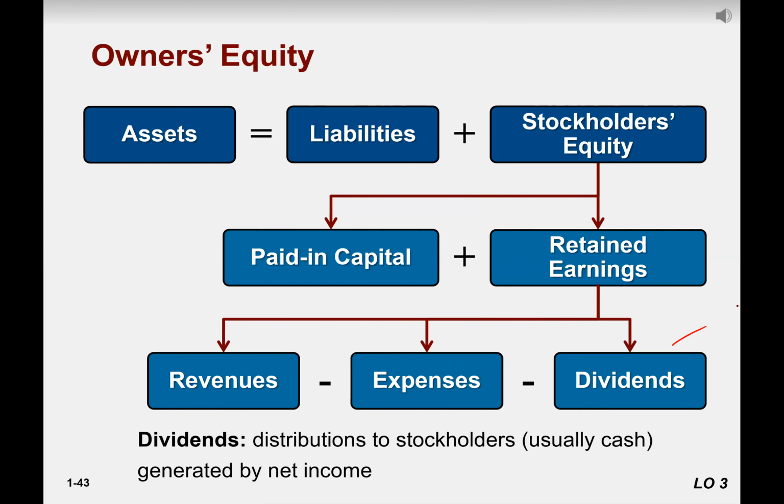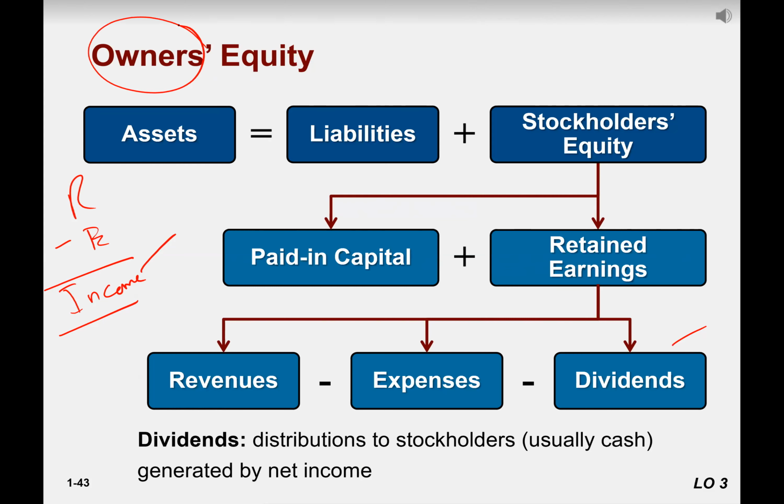But the simple formula is that revenue minus expenses is the income, right? So does income belong to outsiders or insiders, owners or others? Who owns the business?